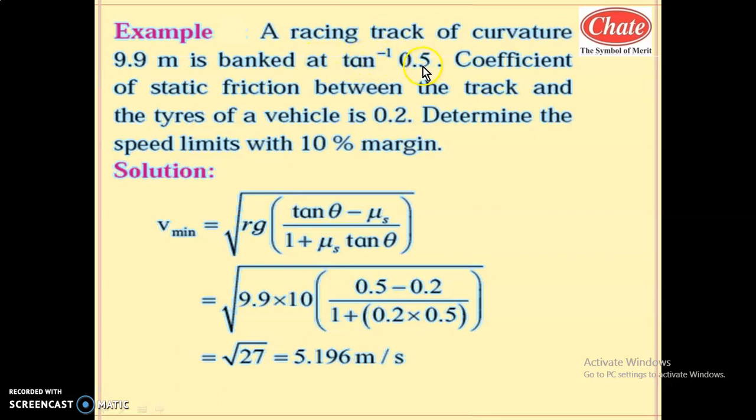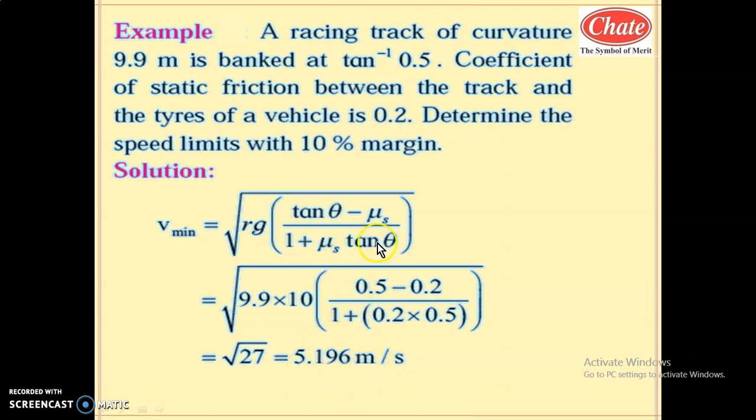Theta is tan inverse of 0.5, so tan theta will be 0.5. On solving this, we get root of 27, and the square root of 27 is slightly more than 5, because the square root of 25 is 5. So the answer is 5.196 meter per second, approximately 5.2. So the minimum speed is 5.2 meter per second.